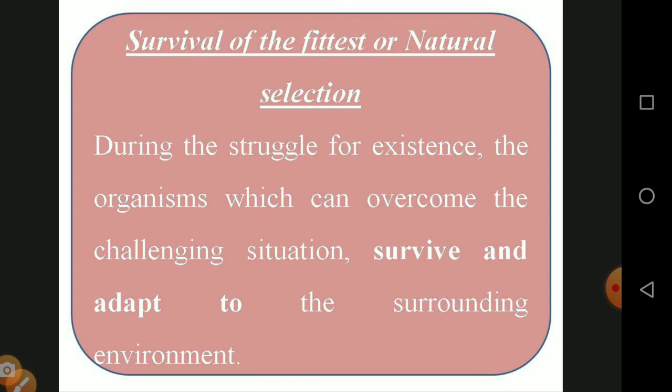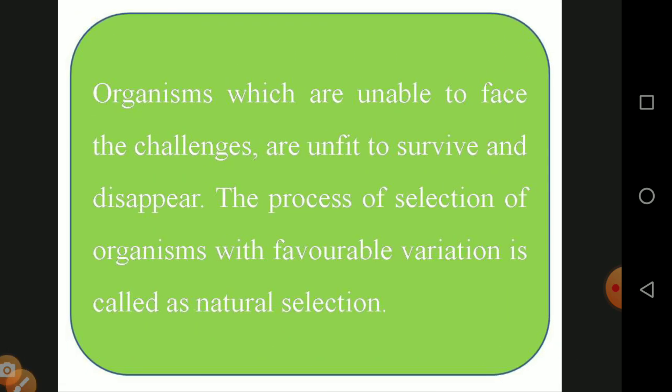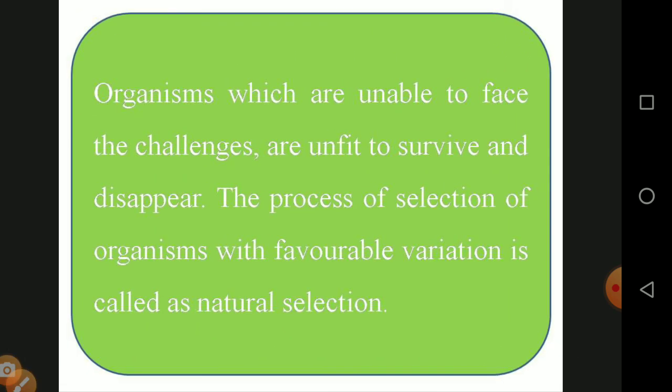Then, survival of the fittest or natural selection. During the struggle for existence, the organisms which can overcome the challenging situation survive and adapt to the surrounding environment. Based on survival of the fittest, they adapt to the environment. The organisms which are unable to face the challenges are unfit to survive and disappear. The process of selection of organisms with favorable variation is called natural selection. So small variations also lead to better selection in natural selection.